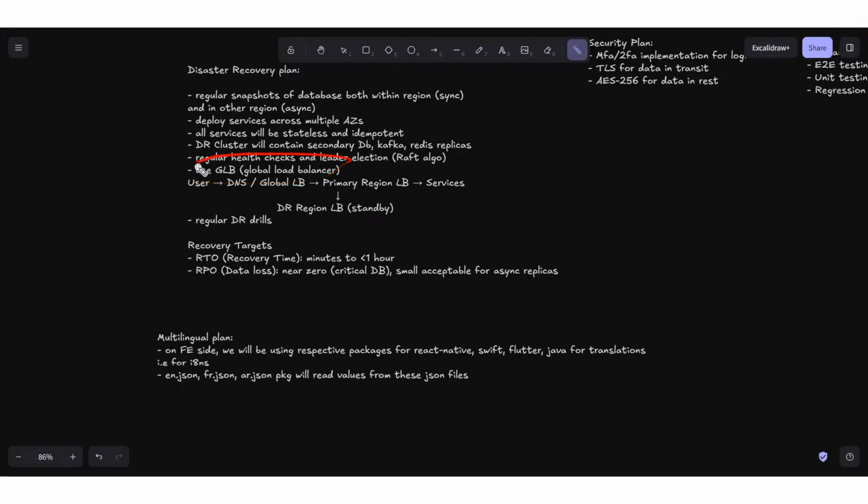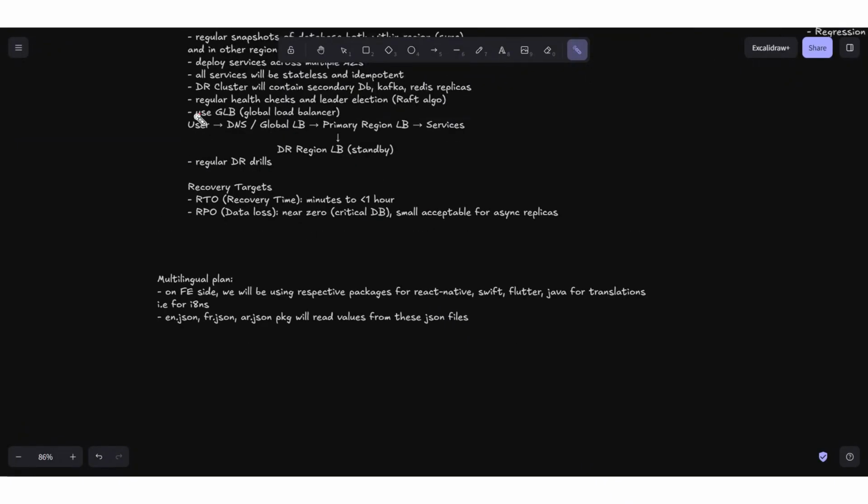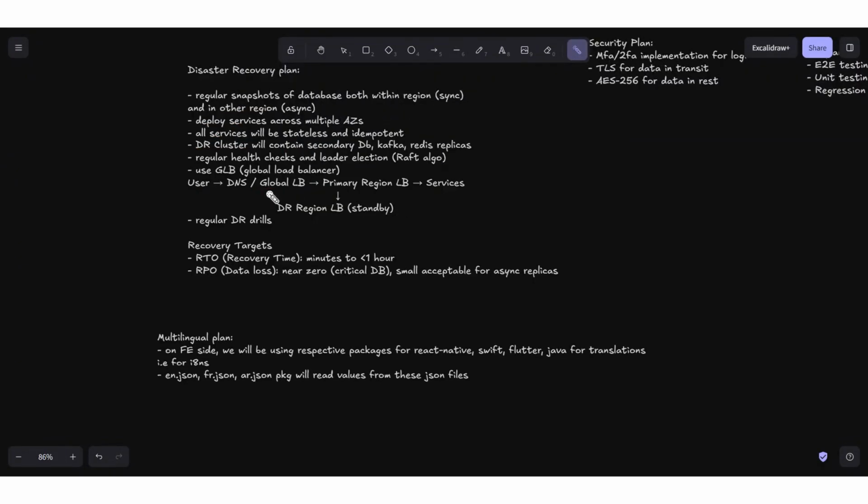We have already discussed that we will be using global load balancers and then local load balancers. Now this is the normal flow of any idempotent request. The user or the client sends the request to DNS, and then the global load balancer is decided from the DNS. The global load balancer will navigate traffic to the local load balancers specific to the primary region. And if these load balancers somehow fail or are down, then the global load balancer will navigate traffic to the disaster recovery region load balancer.